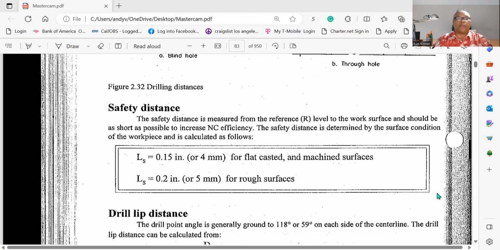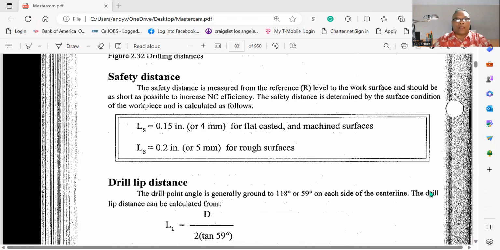Safety distance. The safety distance is measured from the reference level to the work surface and should be as short as possible to increase NC efficiency. The safety distance is determined by the surface condition of the workpiece and calculated as follows: 4 millimeter for flat cast and machined surface, 5 millimeter for rough surface.